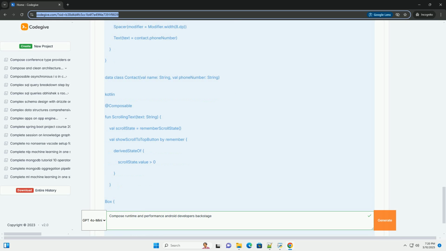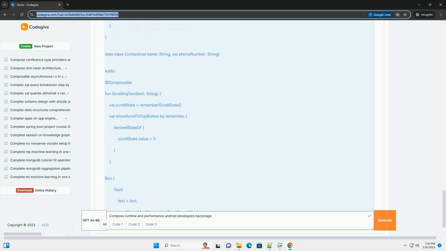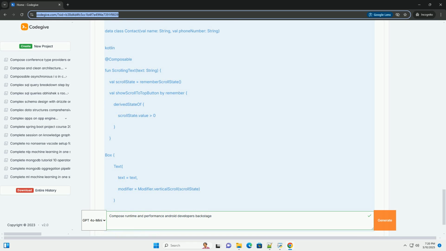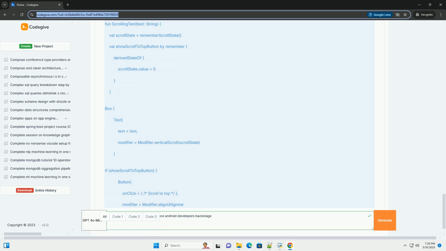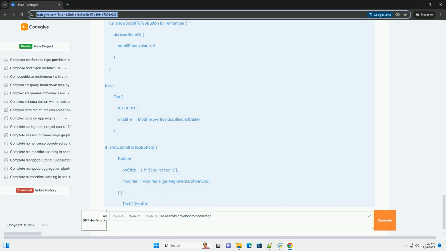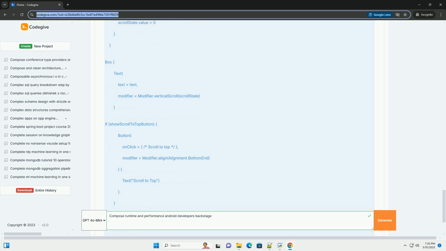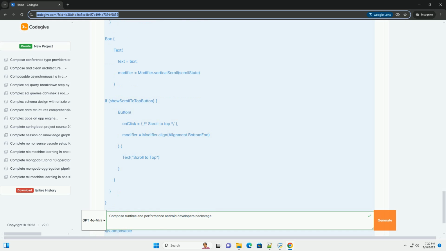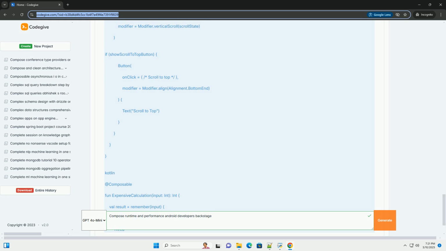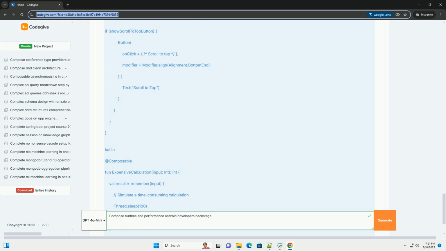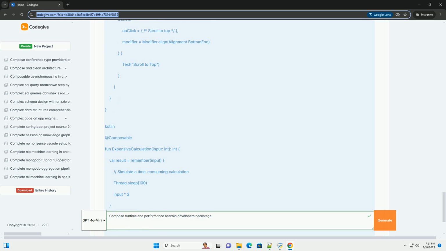You describe the desired UI state, and Compose handles updating the view hierarchy accordingly. Composable functions. These are the building blocks of Compose UI. A composable function emits UI elements, and it can also handle state and logic. They're annotated with @Composable.